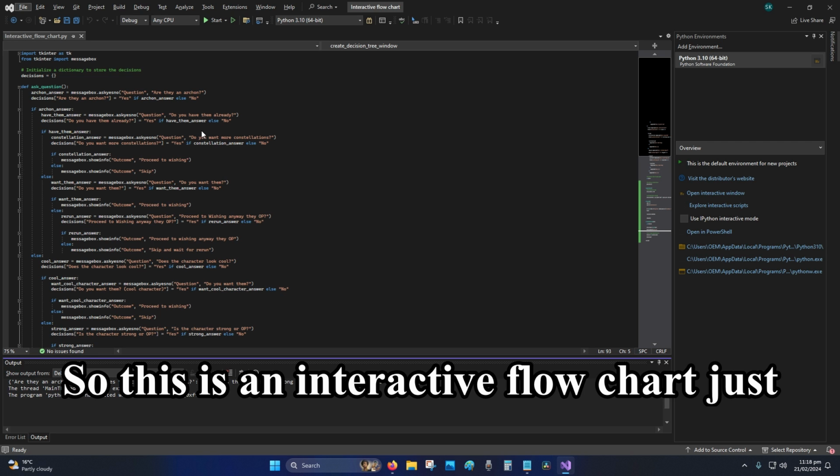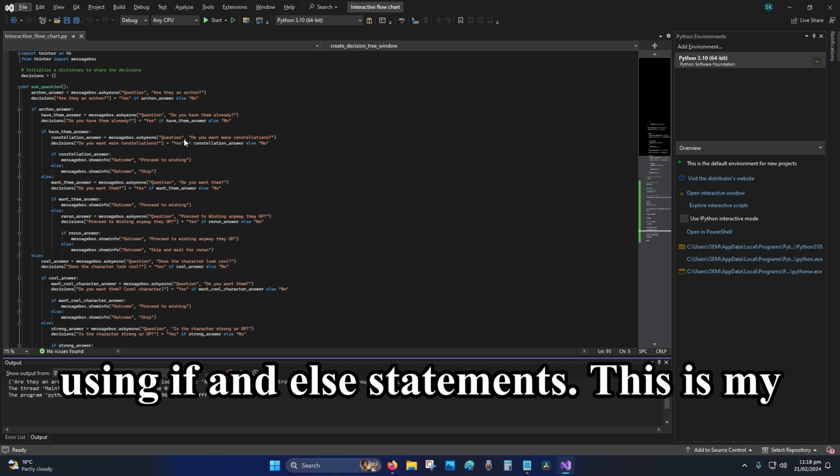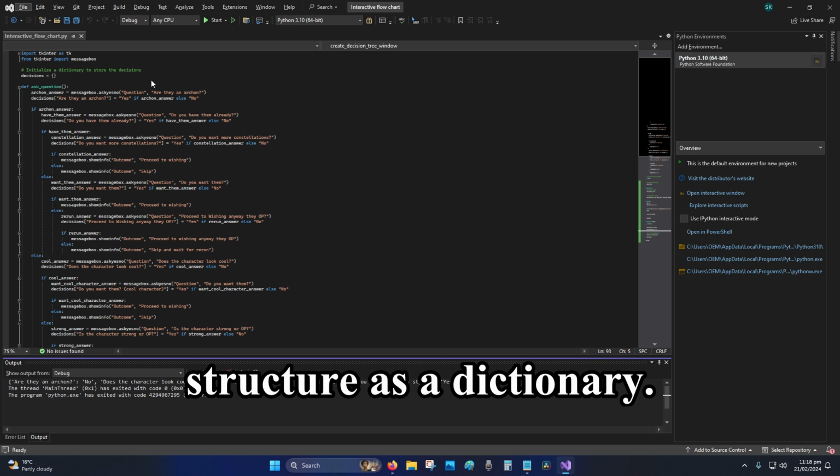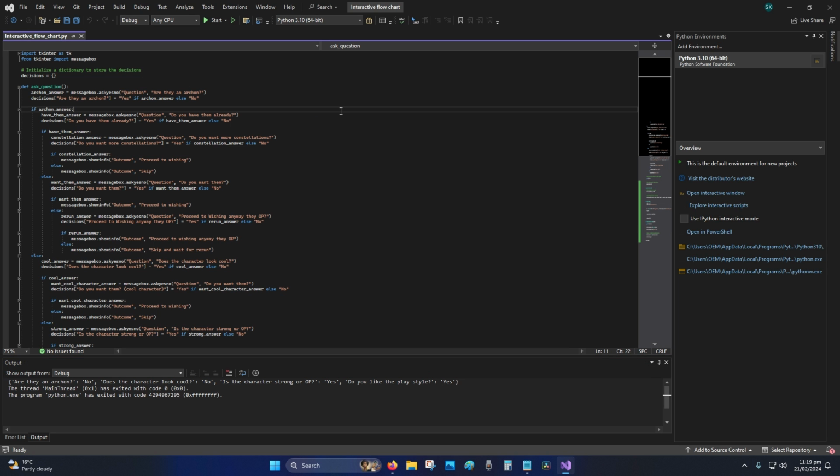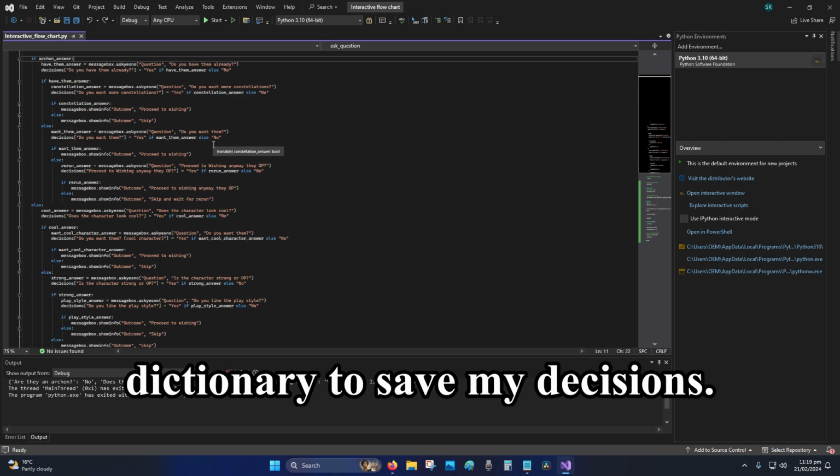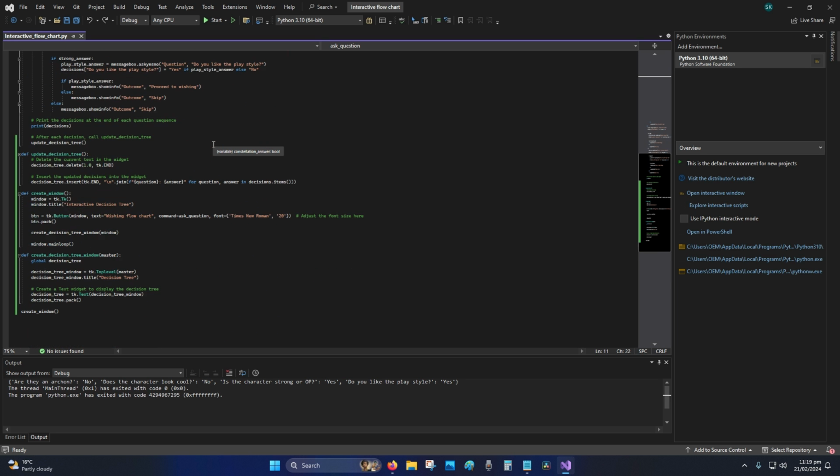So this is an interactive flowchart just using if and else statements. This is my first time using a data structure as a dictionary. So I use the dictionary to save my decisions.